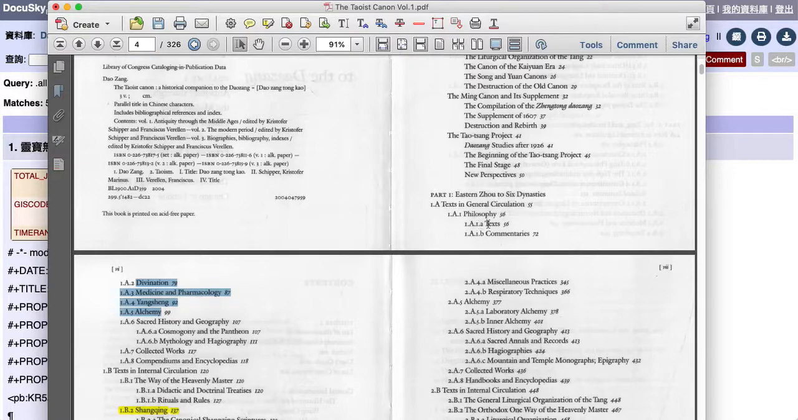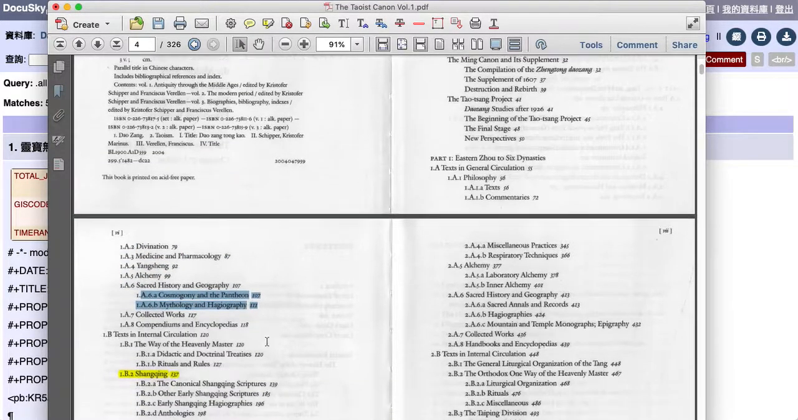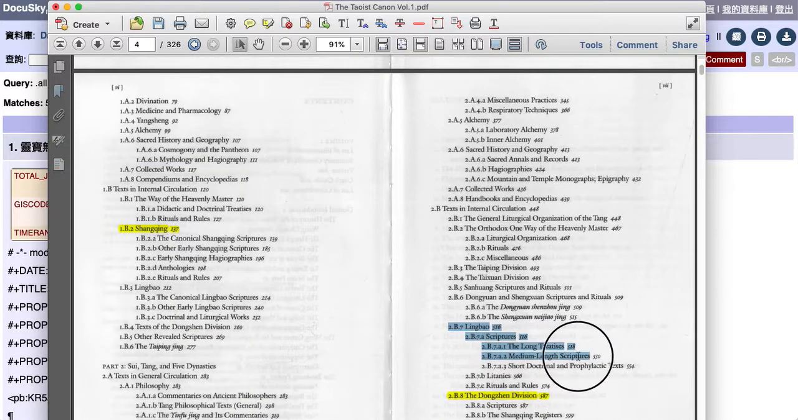Oh, sorry. This is the genre 1, these are genre 2. You can see it says 1A, 1A. And then 1A2, again, this would be genre 1 level. And then this is the genre 2 sublevel. Some of these categories have even more. Lingbao scriptures, the long treatises.